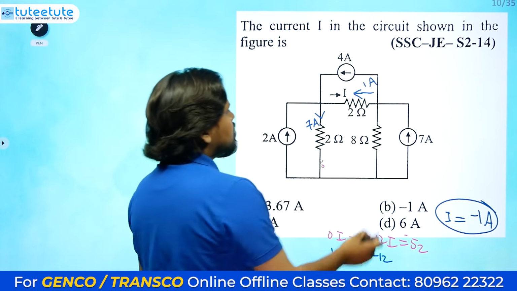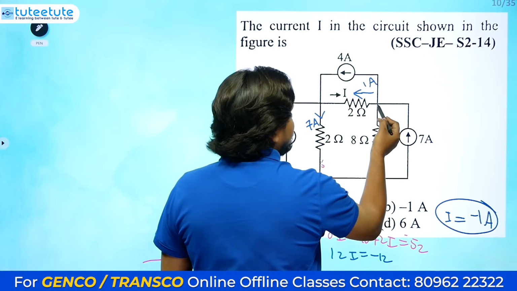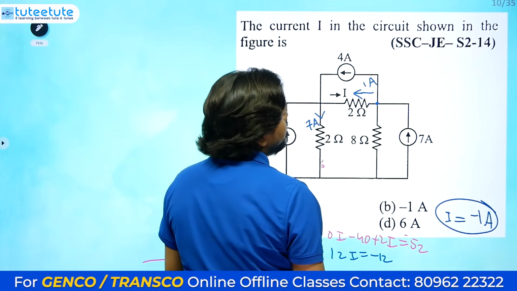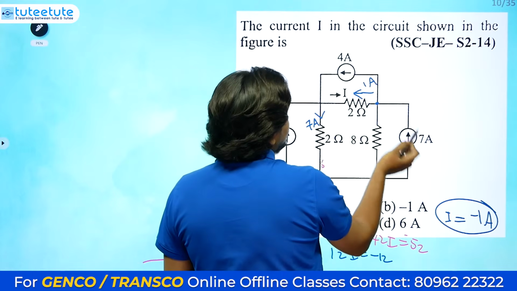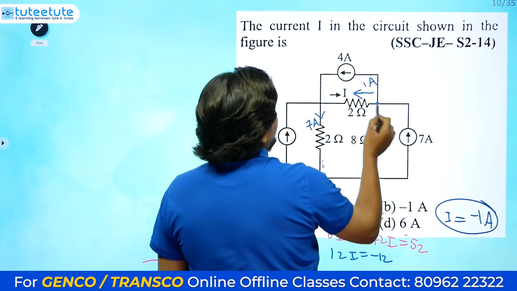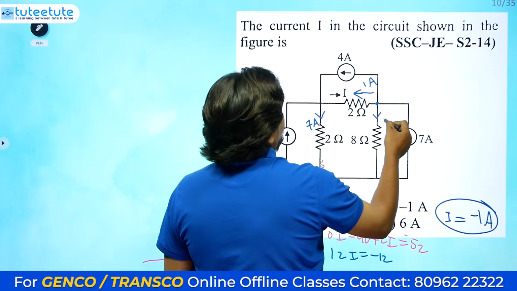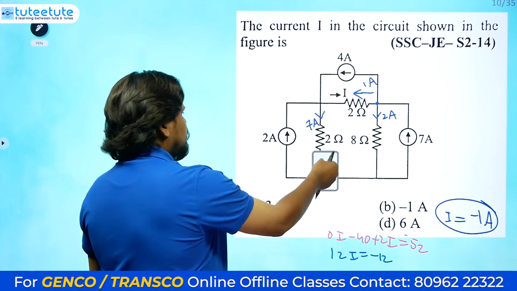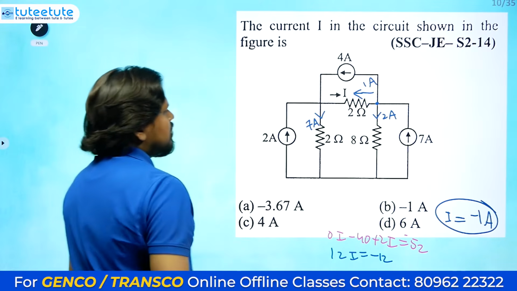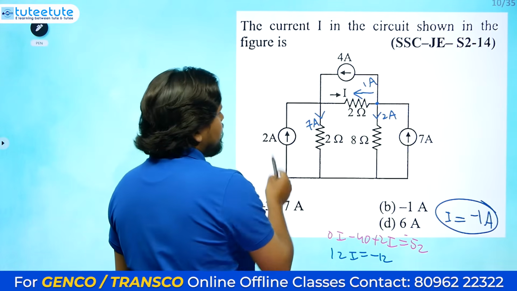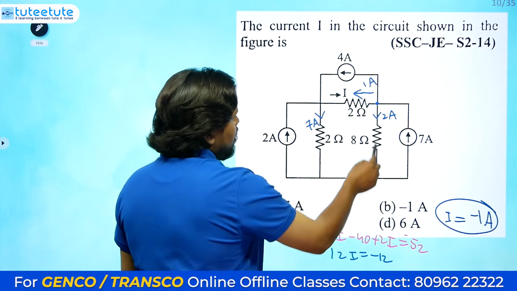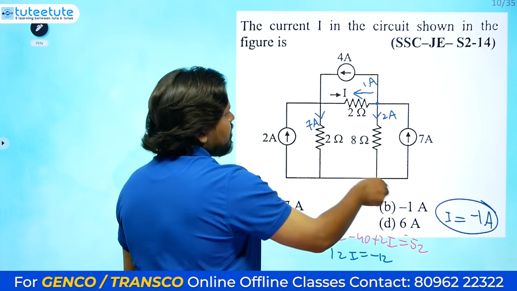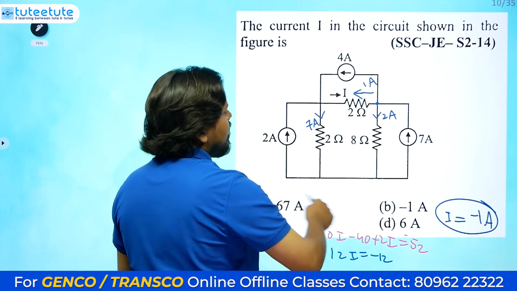Here also you can check. 7 ampere is coming like this, 1 ampere is leaving, and 4 amperes also leaving. So remaining, 7 amperes coming and 5 amperes leaving means 2 amperes must leave here. One more thing you can check: 2 amperes is leaving here, 7 amperes is coming, 2 amperes is coming, and 7 amperes is leaving. So total it will be balanced here.